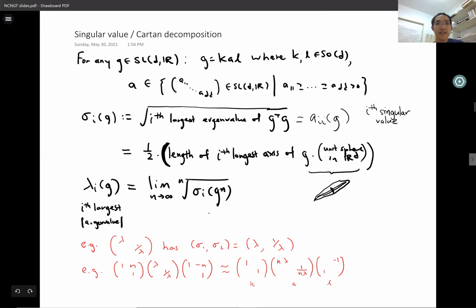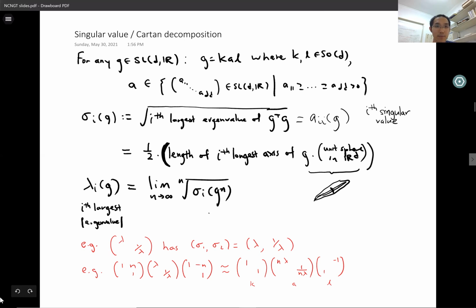Okay, so singular values are not eigenvalues, but they are related. Eigenvalues are asymptotic singular values in the sense that the modulus of the ith largest eigenvalue of G you can obtain as the limit of the ith singular values of larger and larger powers of G, normalized appropriately. For a diagonal matrix, the singular values are the eigenvalues. For a diagonalizable matrix, in general, the singular values may not be equal to the eigenvalues. They also depend on how close the eigendirections are to one another.